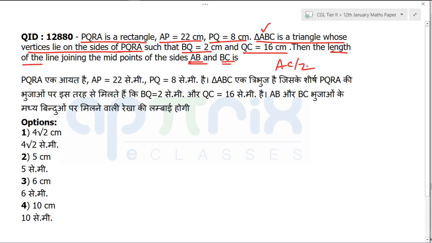So I'm coming back to this question now. Now, once you finish reading this question, can you visualize this?